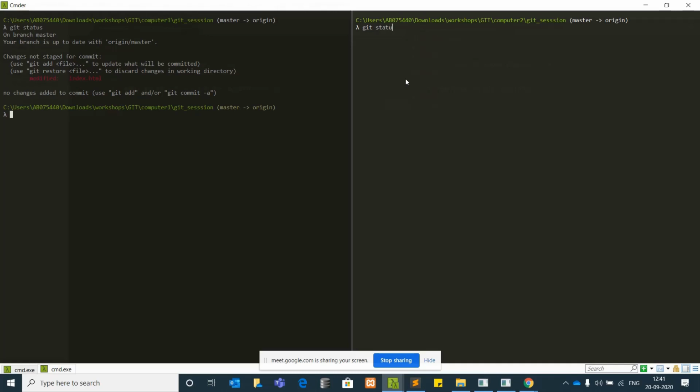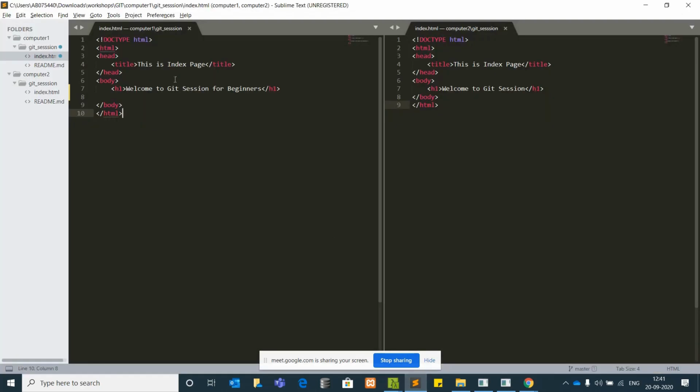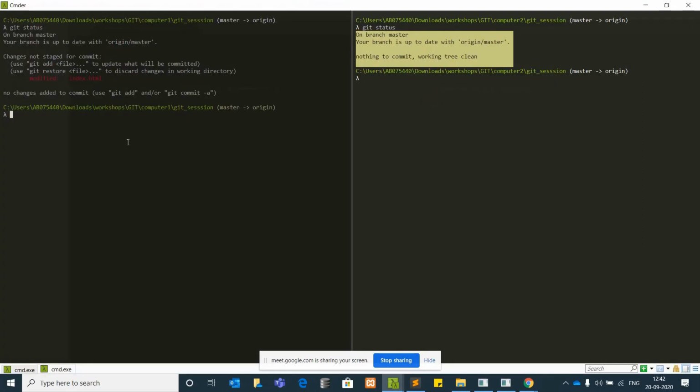If I check git status in computer 2, you can see there is nothing to commit, working tree clean. And when I check here, you can see "Welcome to Git session for beginners." This is computer 1 and this is computer 2. Welcome to Git session. Here there are no changes made, but there are changes made on computer 1 and not on computer 2.